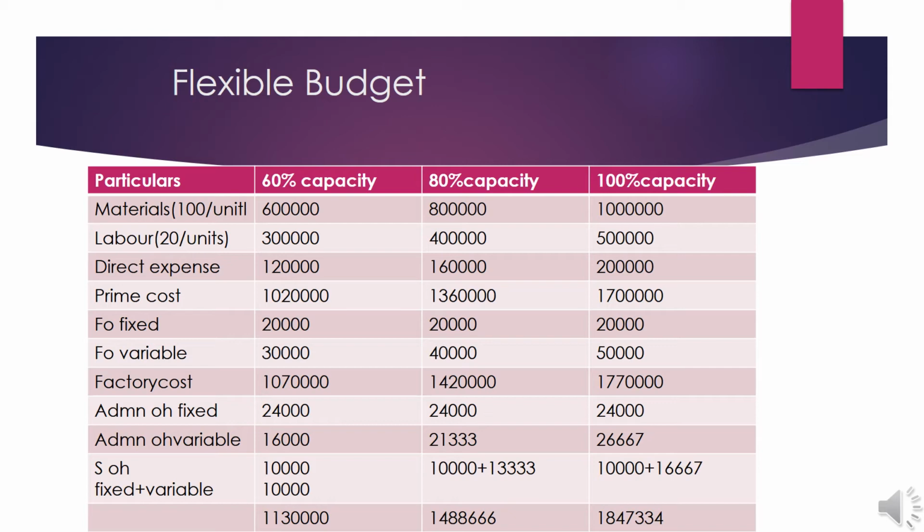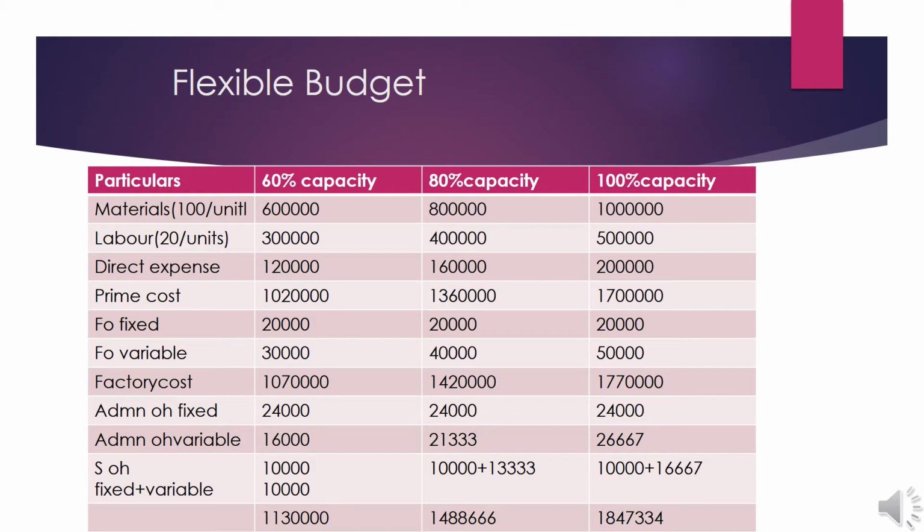Factory overhead can be divided into fixed and variable. Fixed cost is always constant at all capacities, but variable cost changes proportionally according to the capacity. After getting factory cost, we consider administration overhead, which is also given as fixed and variable. Then we add selling and distribution overhead and end at the cost of goods sold. This is the cost of a product per unit.